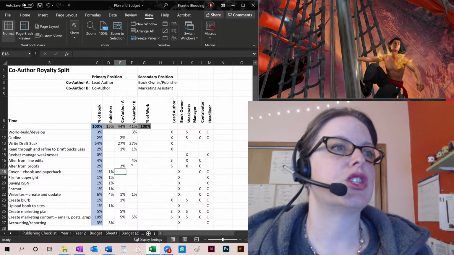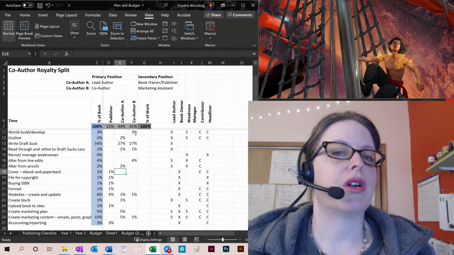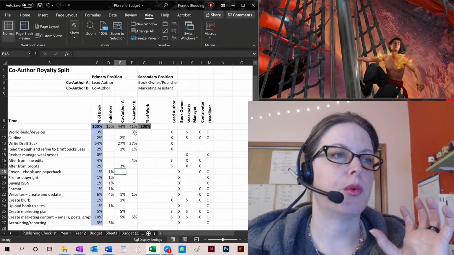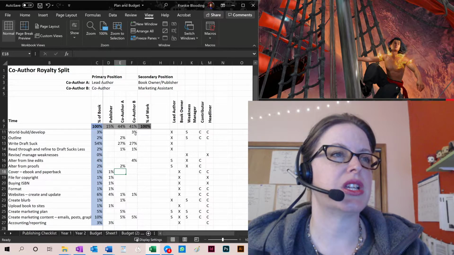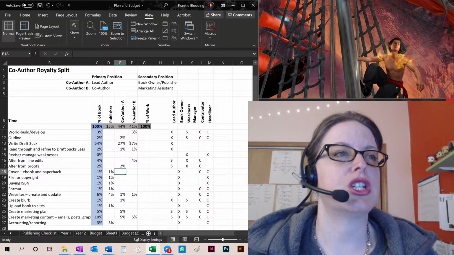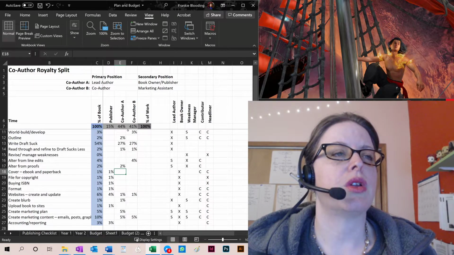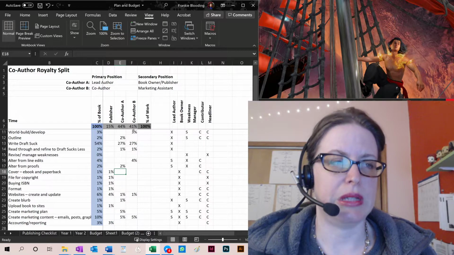Yeah, let's do that. So now we see that our royalty split in this particular instance, even though it's 50-50 on the creation, is going to be 15% to the publisher, 44% to author A, and 41% to author B.